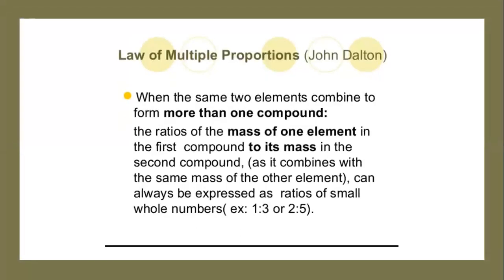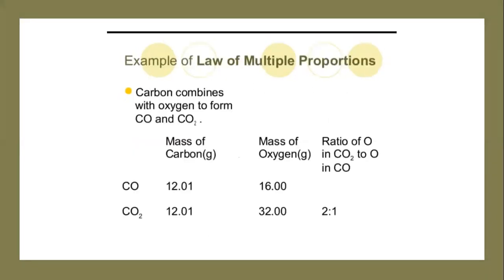The third law is the law of multiple proportion. This law was presented by John Dalton. According to this law, if two elements combine to form more than one compound, the masses of one element that combine with a fixed mass of the other element are in the ratio of small whole numbers, or simple multiple ratio.